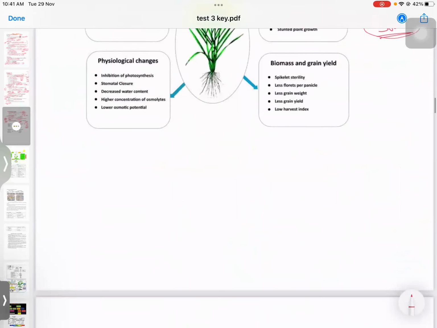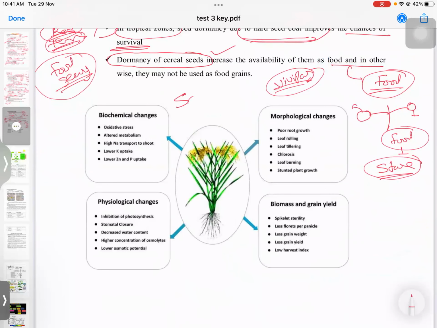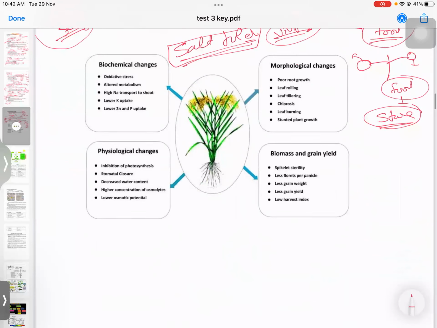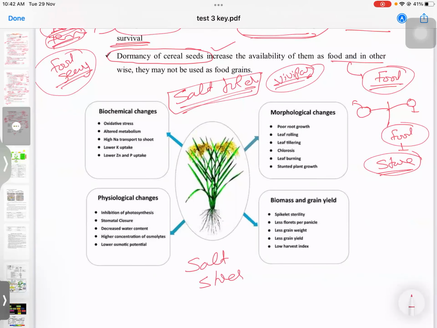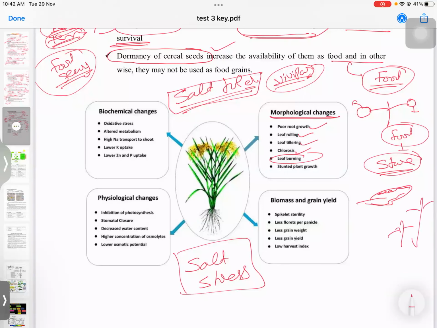Next, the question is about salt tolerance. This means how the plants tolerate salt stress. The morphological changes which happen are poor root growth, leaf rolling, and reduced tillering. Chlorosis will be there. Leaf burning: the leaf will have burning patches, and the plant will be stunted, very small compared to a bigger plant. Grain weight is also affected.